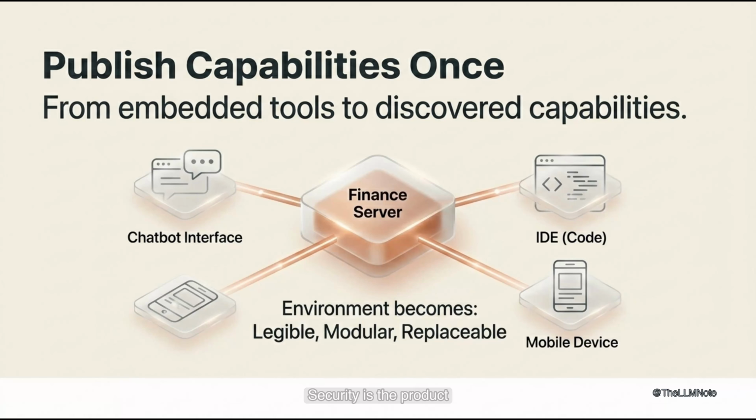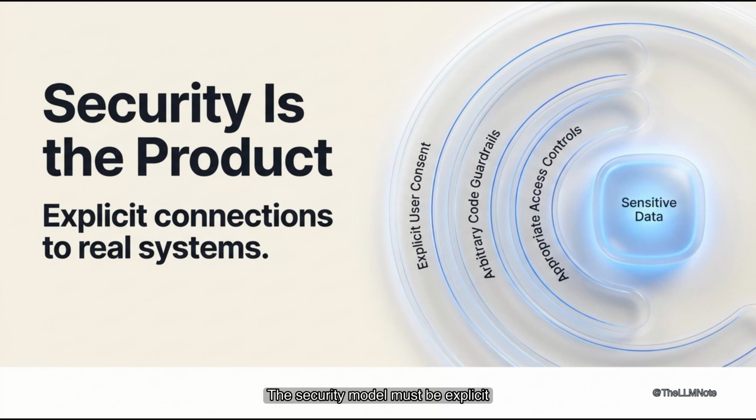Security is the product. The security model must be explicit. MCP connects language models to real systems. Tools represent arbitrary code execution risk. Hosts must get explicit user consent first. User data needs proper access controls. Authorization is critical for user-specific data.